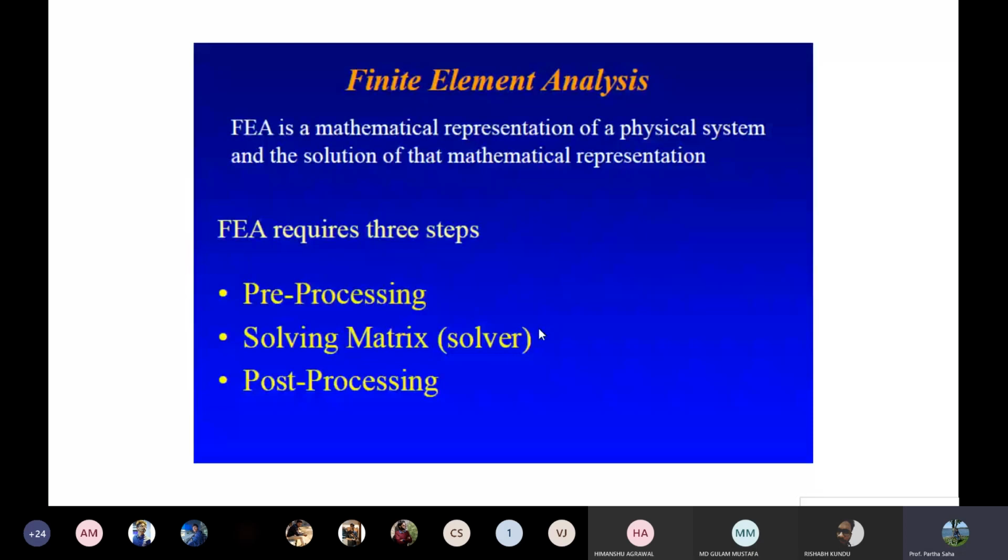Why? Because if I give you a numerical and ask all the students, please solve it, you're going to take out your note, you're going to take out your pen and then solve it on a piece of paper, right? And then you're going to submit the answer when the exam is over, right? So exactly the software does the same thing. We give some input parameters and then the software will solve by itself. And then it will give you the output, that is post-processing, okay? So that is what constitutes finite element-based software. You have input parameters, you have solver, and then output, that is post-processing.